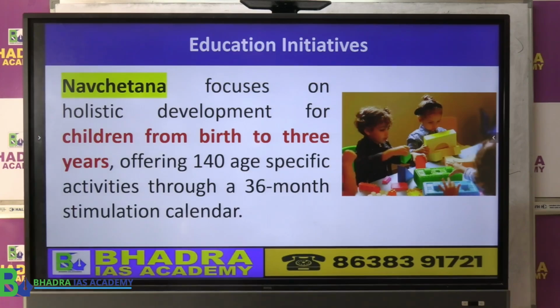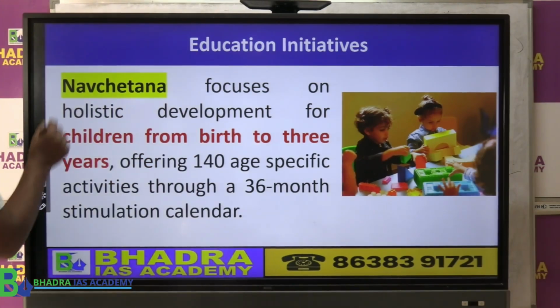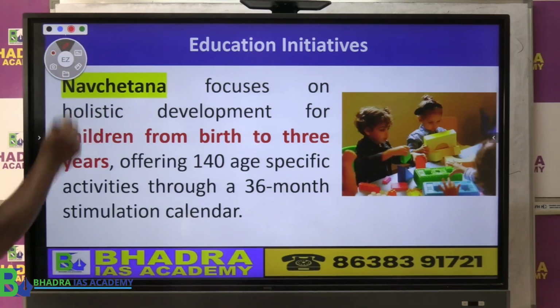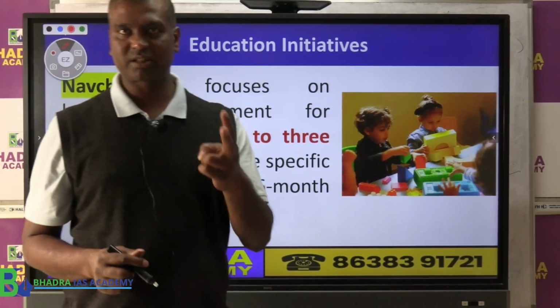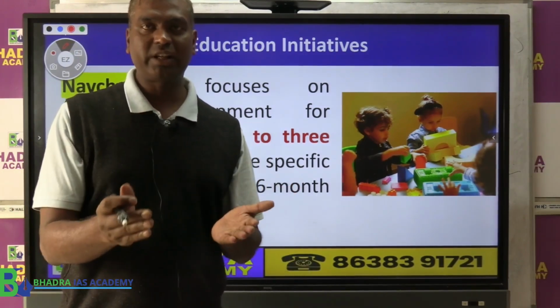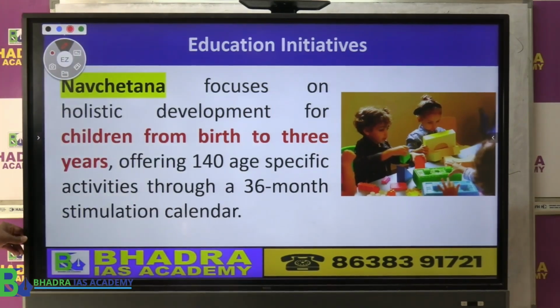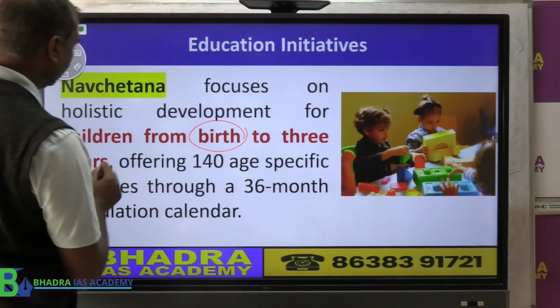Navachetna basically focuses on holistic development of children covering the age of which group? We said that total it should be 0 to 6. So government ने क्या किया, उसको divide किया 0 to 3 and 3 to 6. So if you look at here, this Navachetna program basically covers from birth up to 3 years.